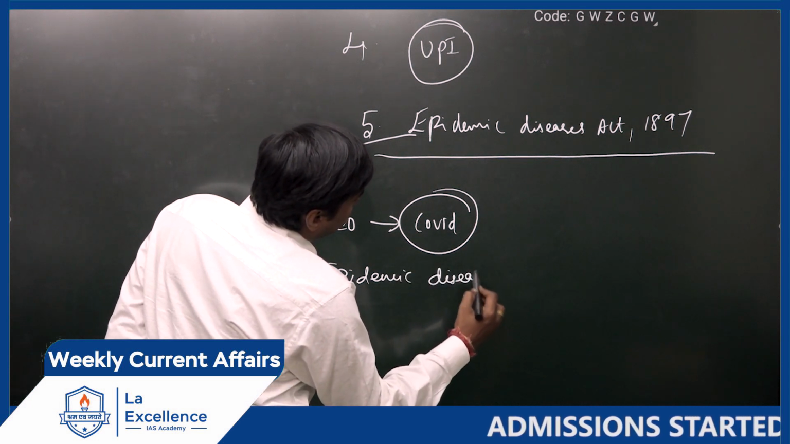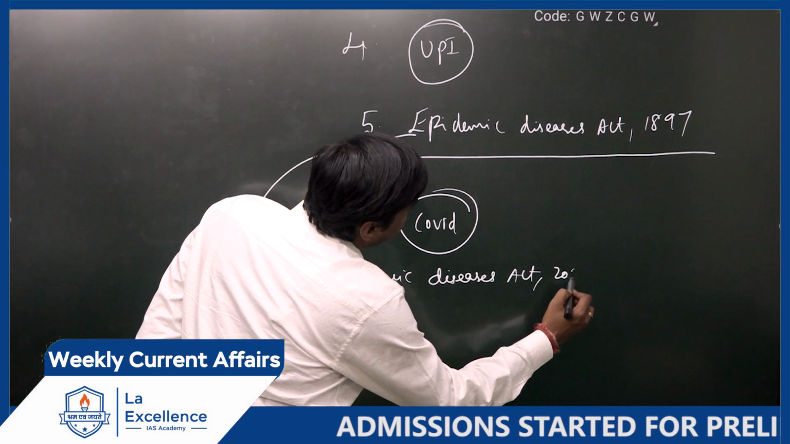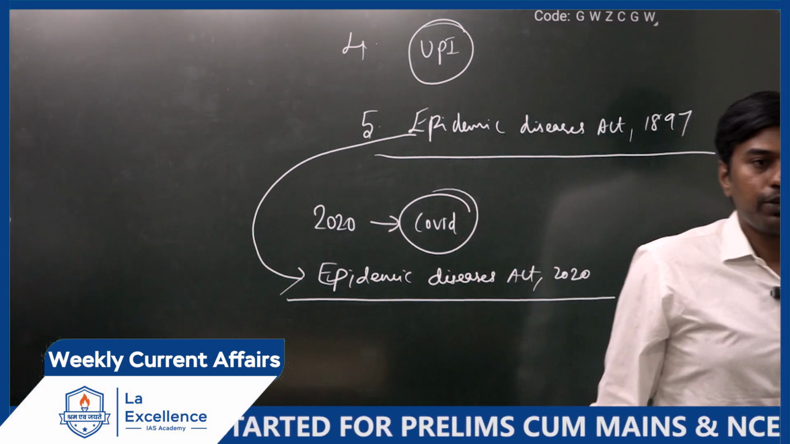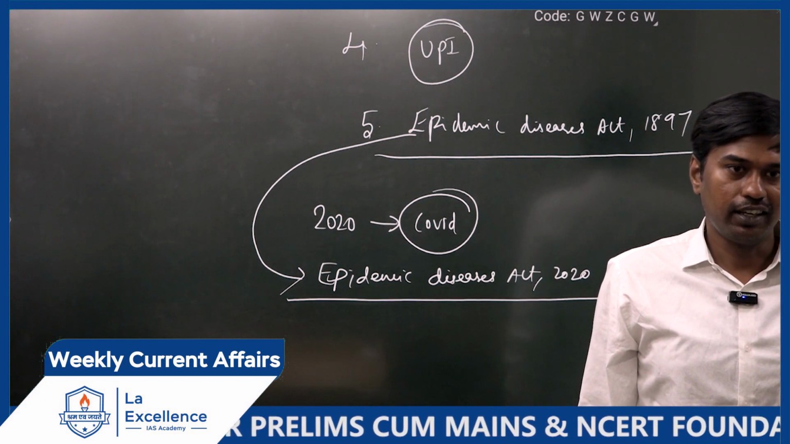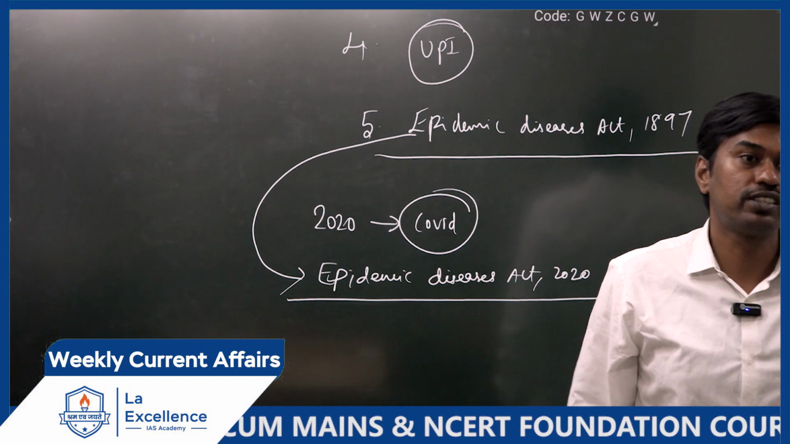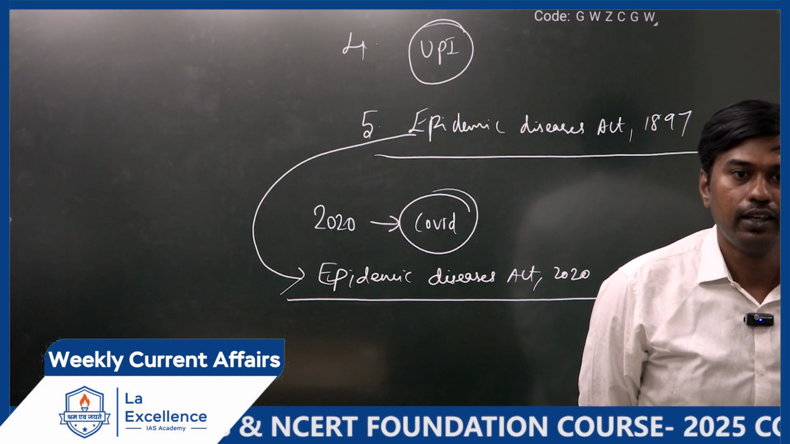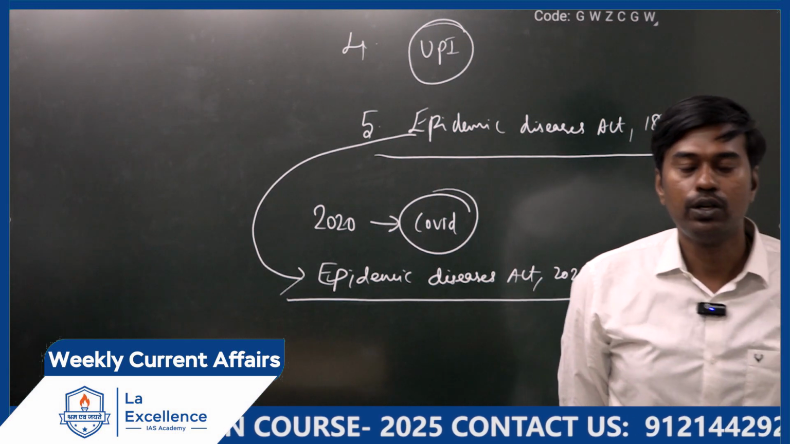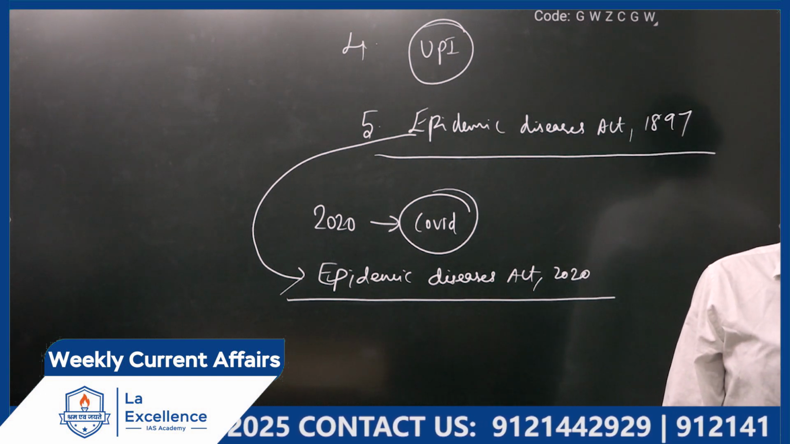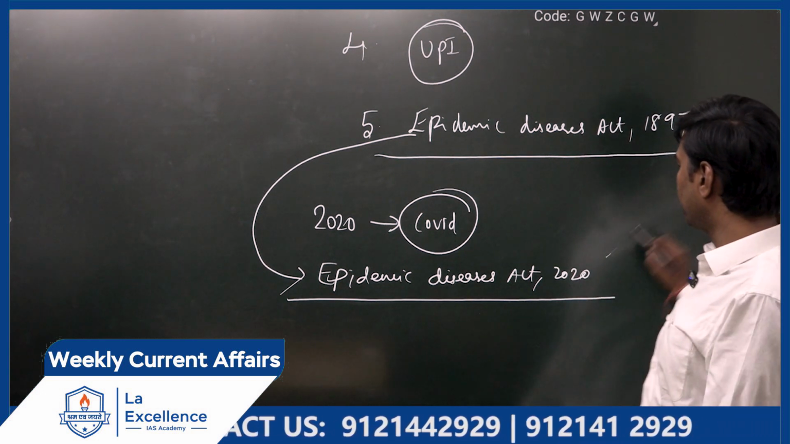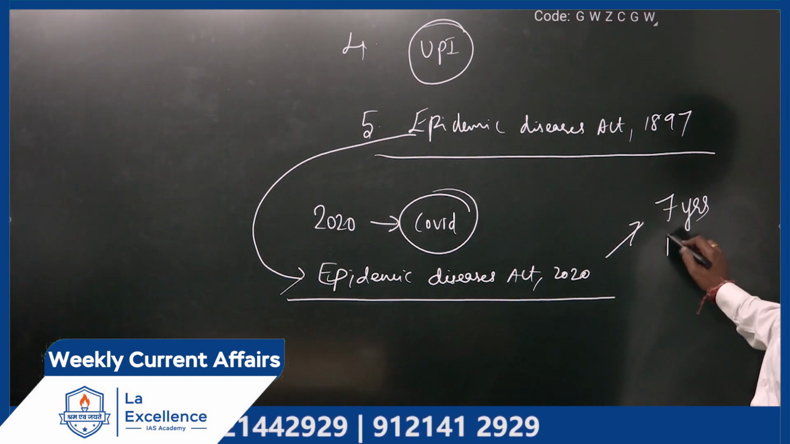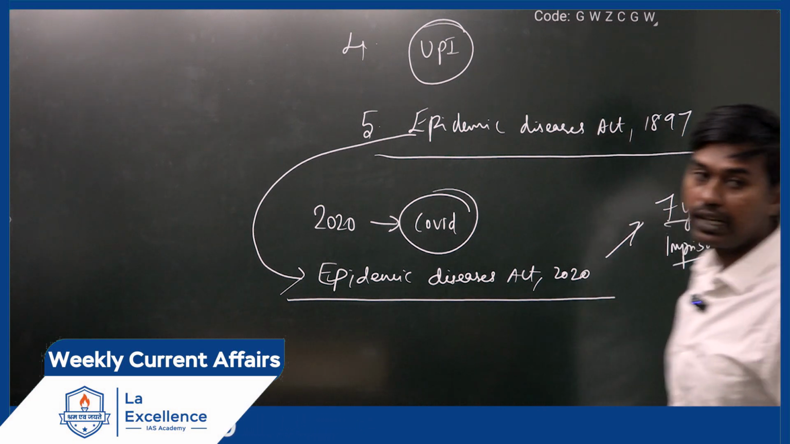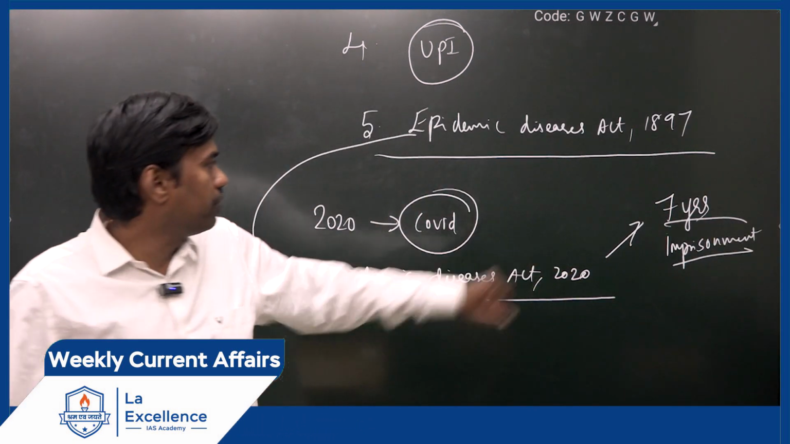Epidemic Diseases Act 2020. Why did we amend it that year? Because during the times of COVID, many times in hospitals, due to a surge in patient numbers, people started harassing the nurses and doctors. Somebody who attacks healthcare workers during that time, they said they will be given 7 years imprisonment. For that provision, we made a modification.